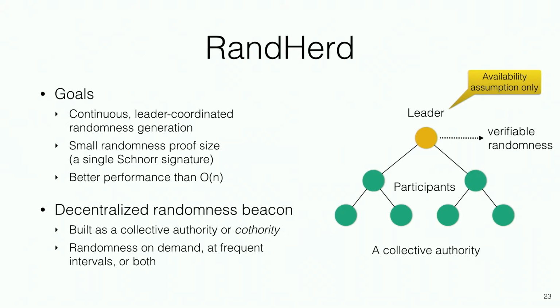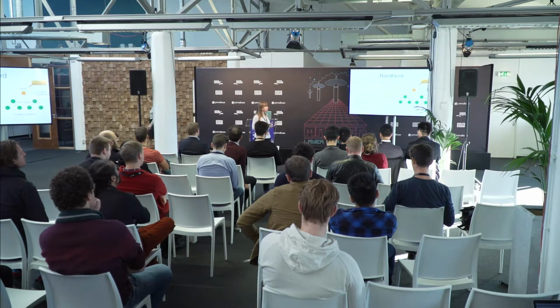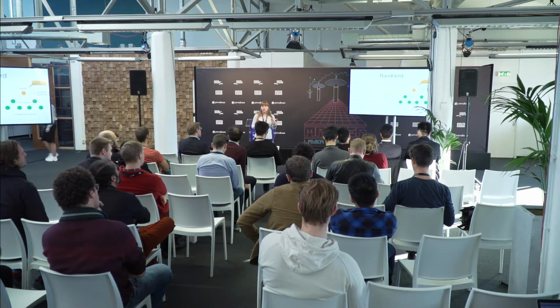RandHerd is built upon a collective authority, which is basically a bunch of servers working together in an efficient and publicly verifiable way. RandHerd relies on a leader. However, the leader is only trusted with availability. We're not assuming it's honest, we're simply assuming it's present, right? The leader simply coordinates the run among all the other nodes.